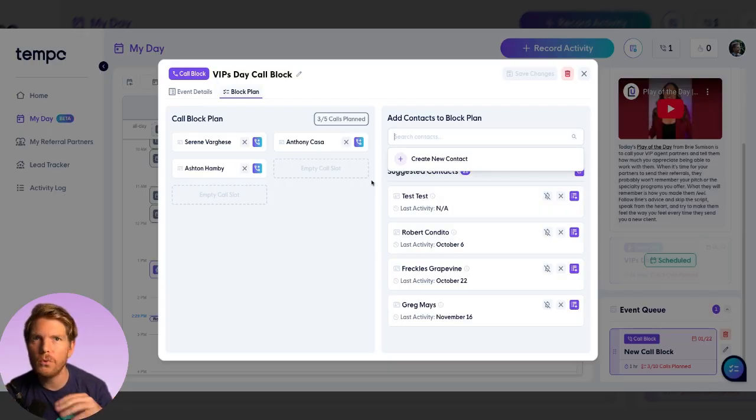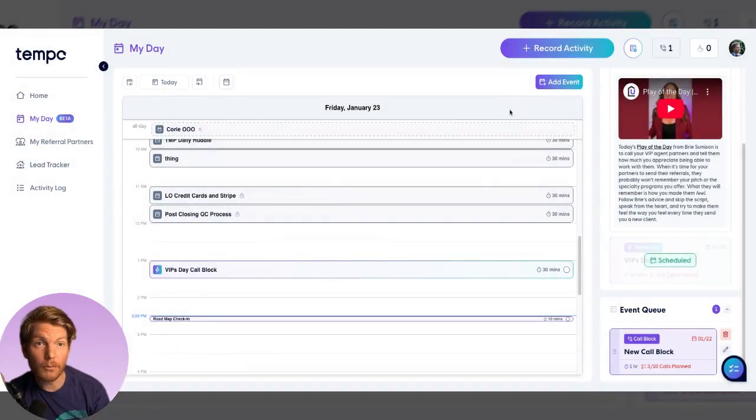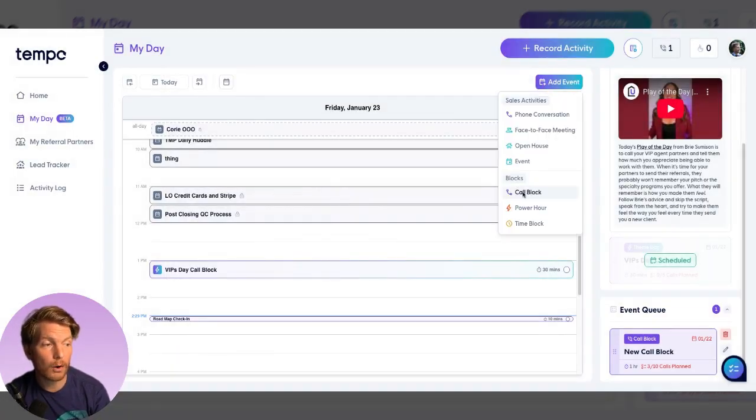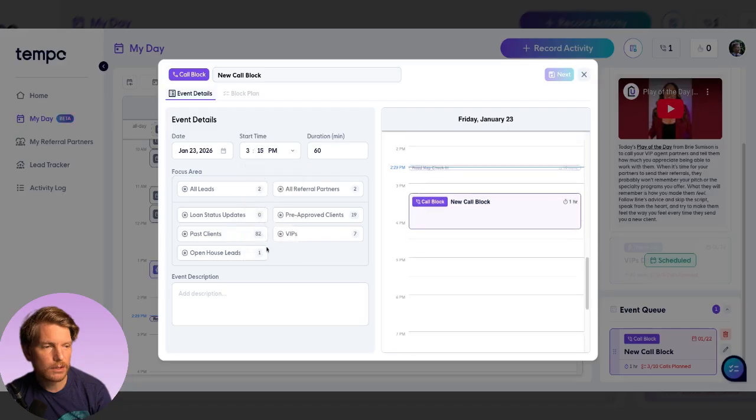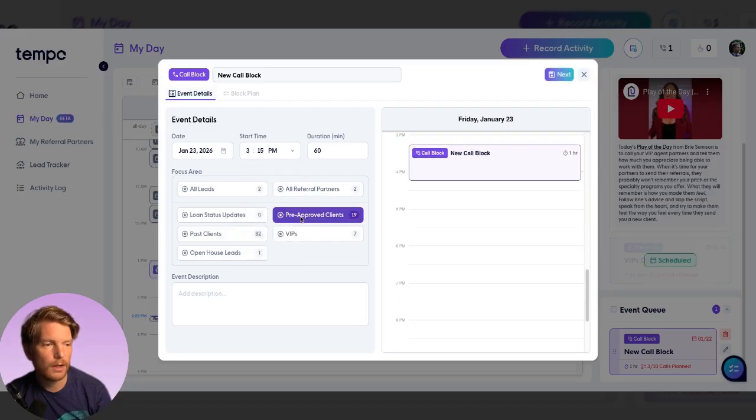Call blocks are so cool, and we've got the preloaded ones, 30 minutes of your time for your theme day every day. If you do your theme day 30-minute block every day, you are setting yourself up for success. But if you're hungry for more, you can also always add call blocks right here. Call block allows you to choose the specific focus of your time. So these are all theme day related. We say we want to schedule this one for 3:15, and we want to schedule this with pre-approved clients.